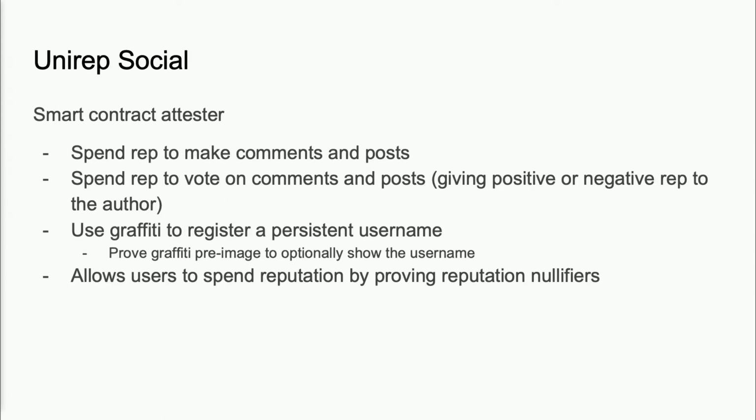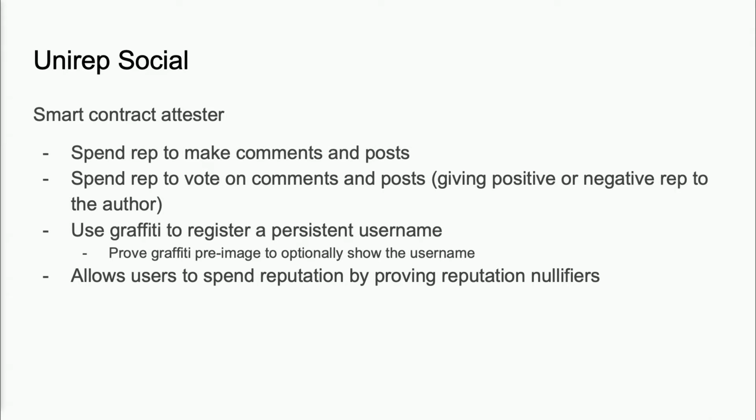What we've built on top of this is a prototype application called Unirep Social. At its core, it's a smart contract attester operated by an externally owned account. In this system, we're able to spend reputation to make comments and posts. Users are then able to spend reputation to vote on these comments and posts, and thus give or take away reputation from the author of the posts.